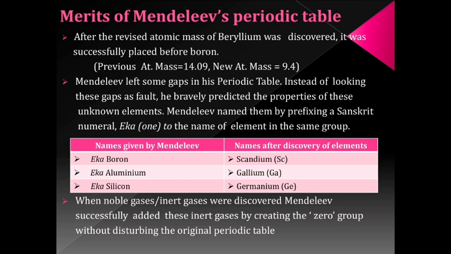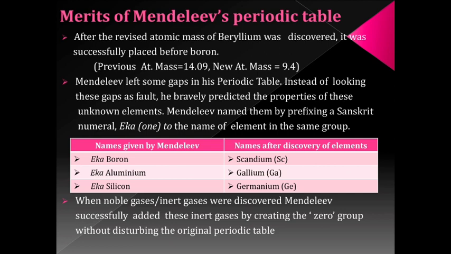But with respect to time, or by the discovery of correct techniques to determine the atomic mass, the atomic mass of some elements was revised. For example, the atomic mass of beryllium was 14.09, which was changed to its correct value 9.4. So, after the revised atomic mass of beryllium was discovered, it was successfully placed before boron.